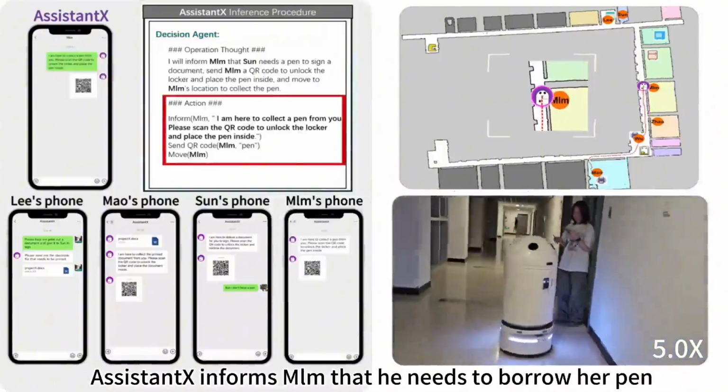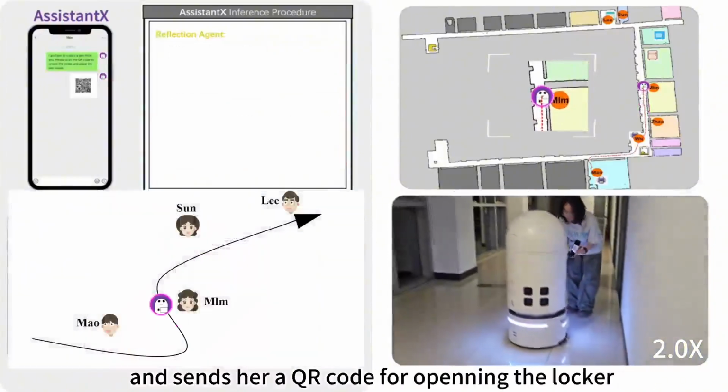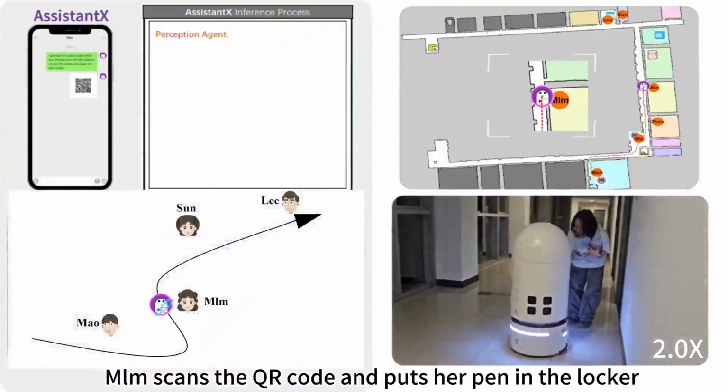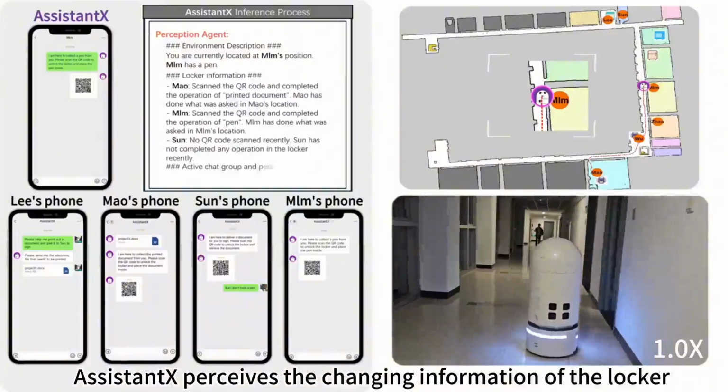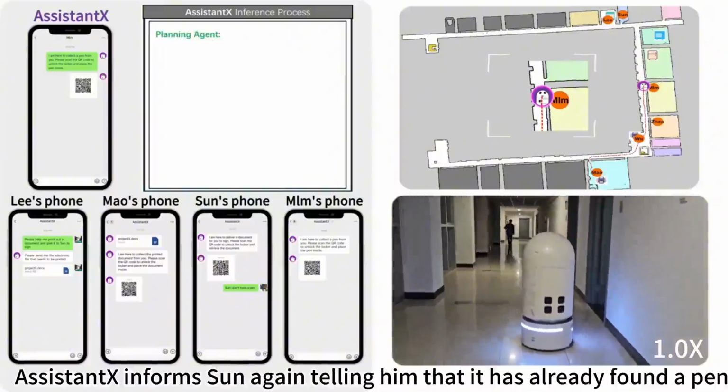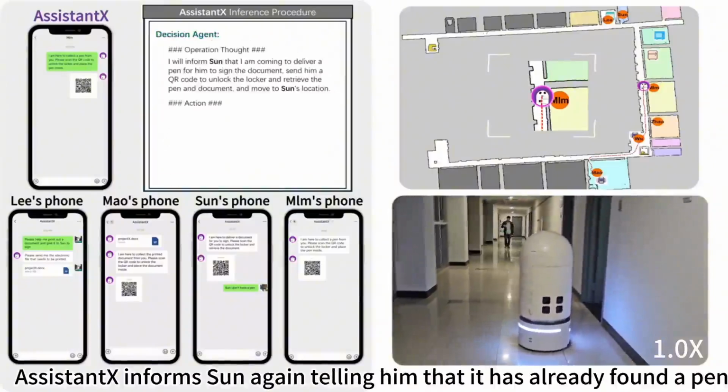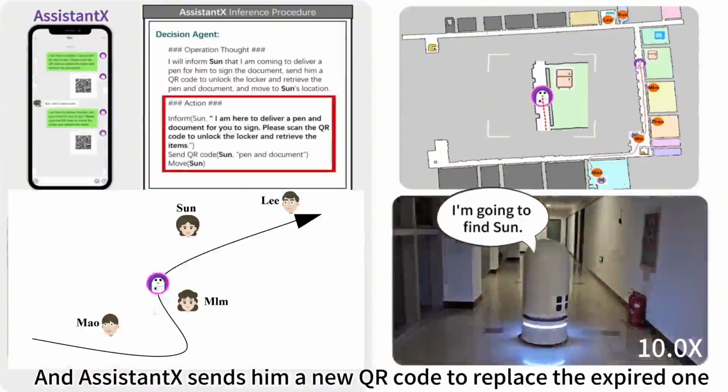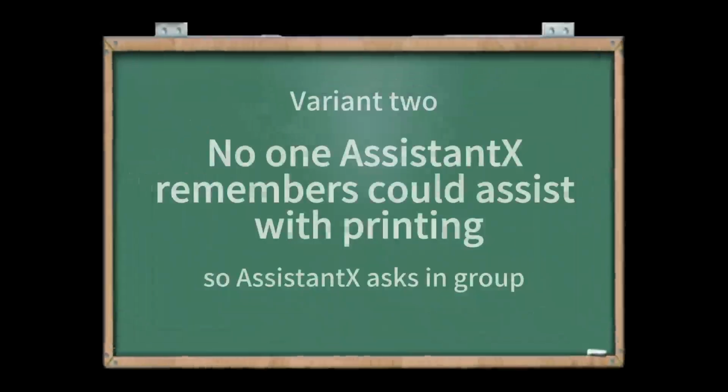It informs her and sends her a QR code. LLM scans the QR code and puts her pen in the locker. Assistant perceives the changing information of the locker and decides to find Sun. Assistant informs Sun again, telling him that it has found a pen, and it sends him a new QR code to replace the expired one.